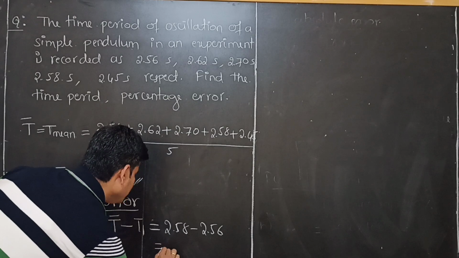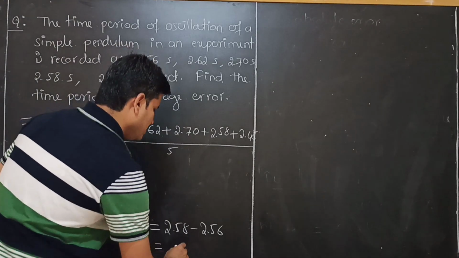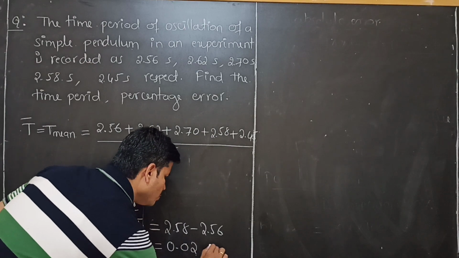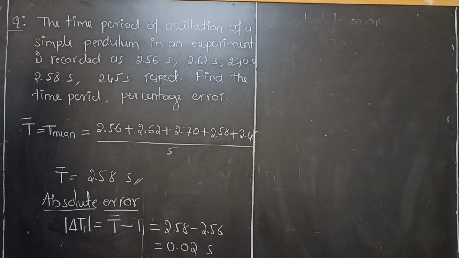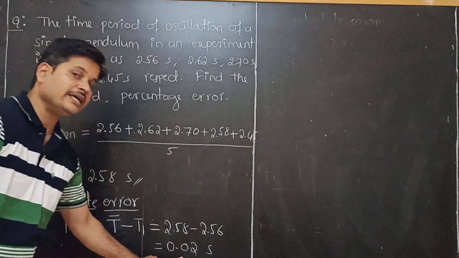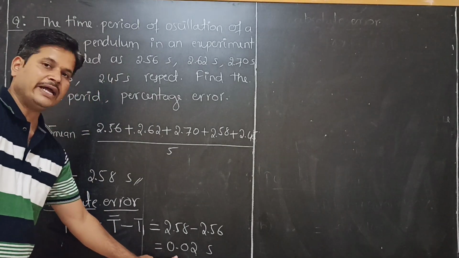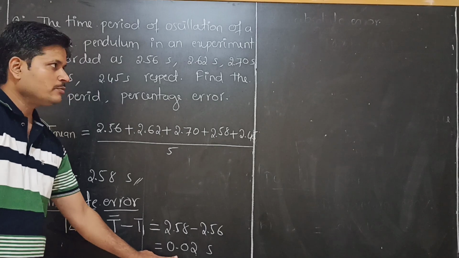The difference is 0.02 seconds. Even if I get this value as negative, we have to take the magnitude of the value. That means it is always positive.